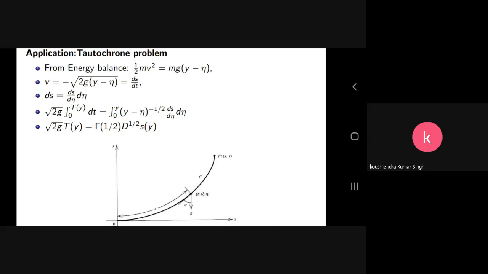Kinetic energy is half mv squared, and it must be equal to the potential energy, mgh. So v is the speed of the particle. The particle is allowed to slide under the influence of gravity without any initial speed, and it has a mass m.